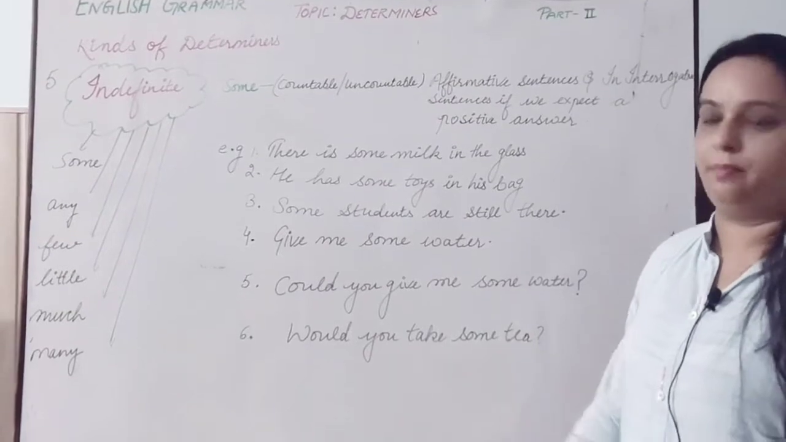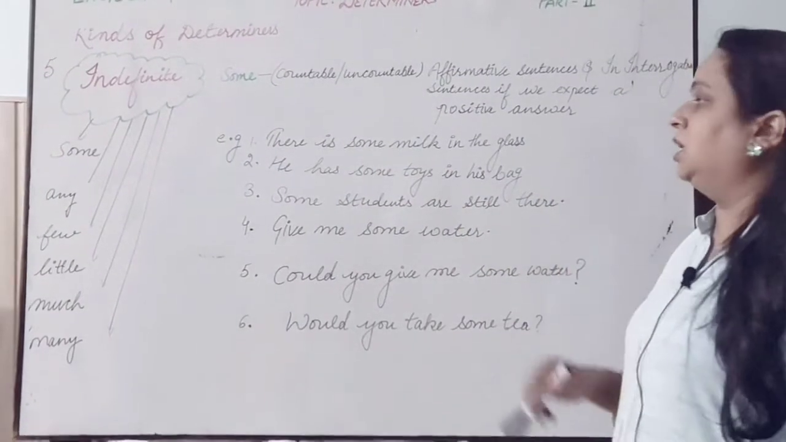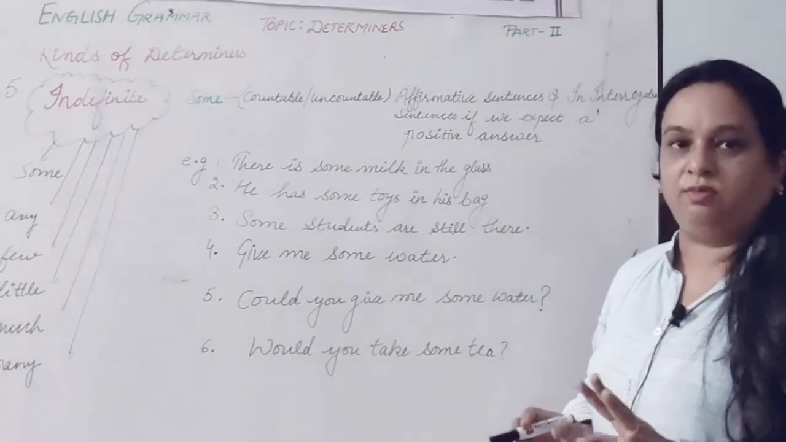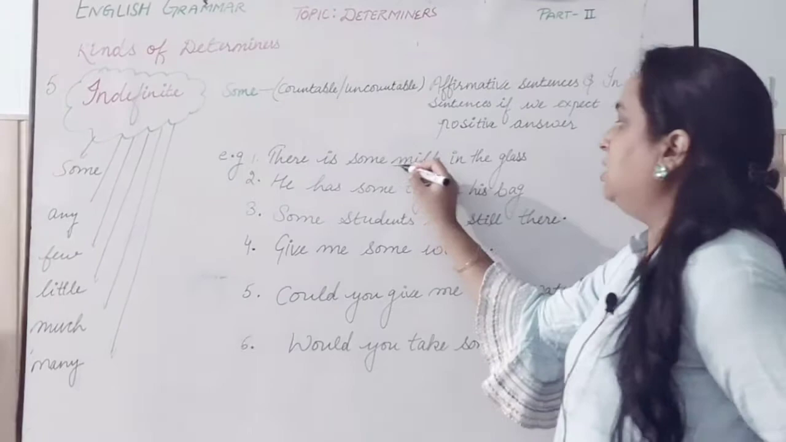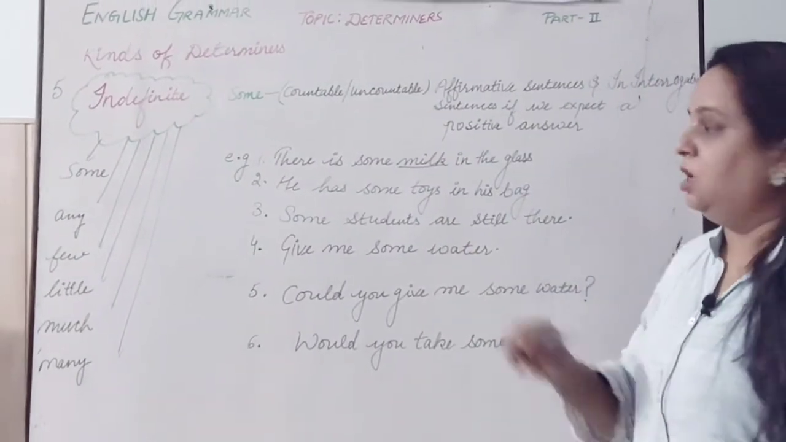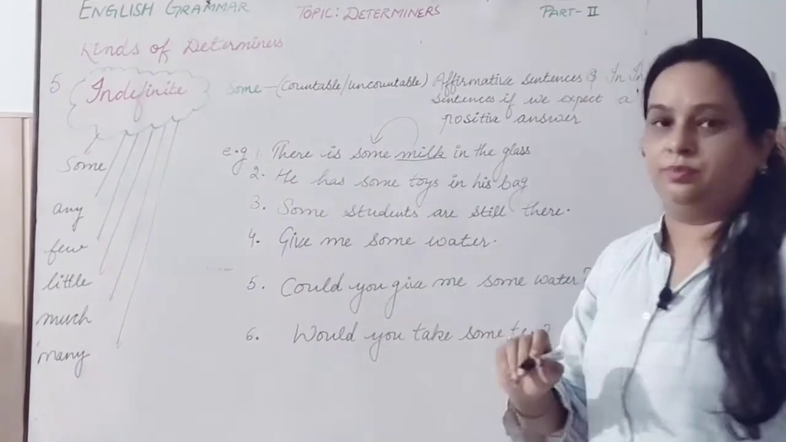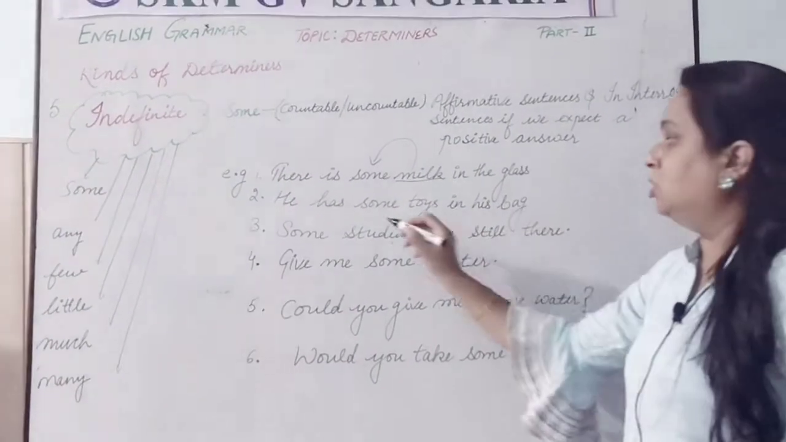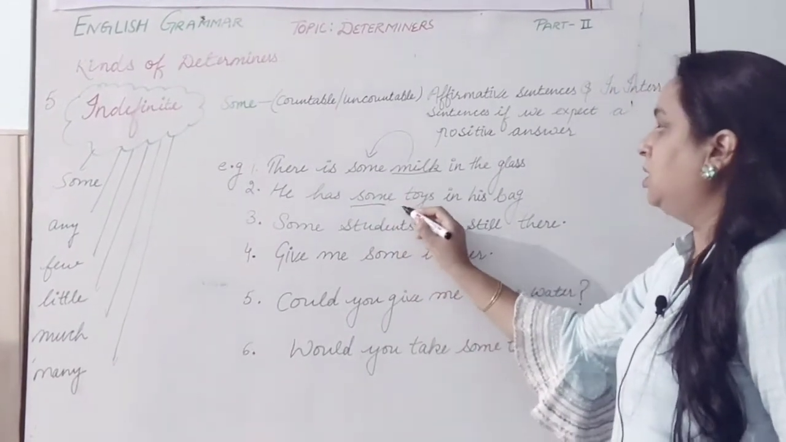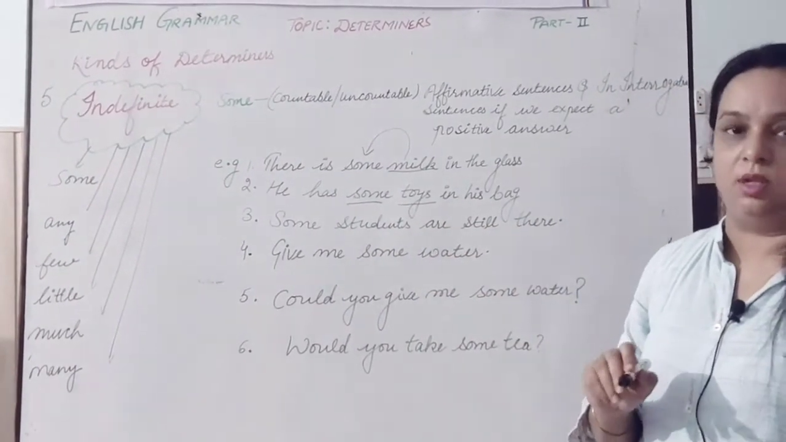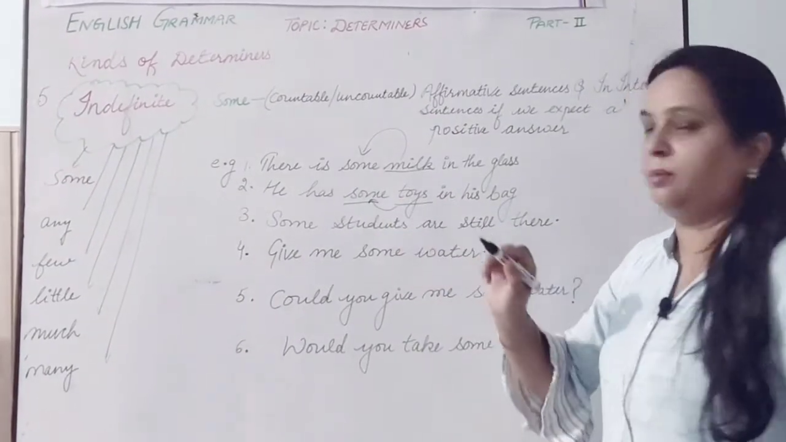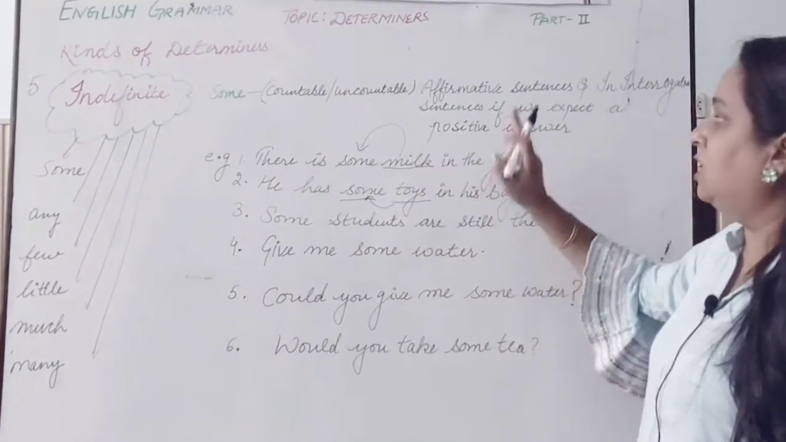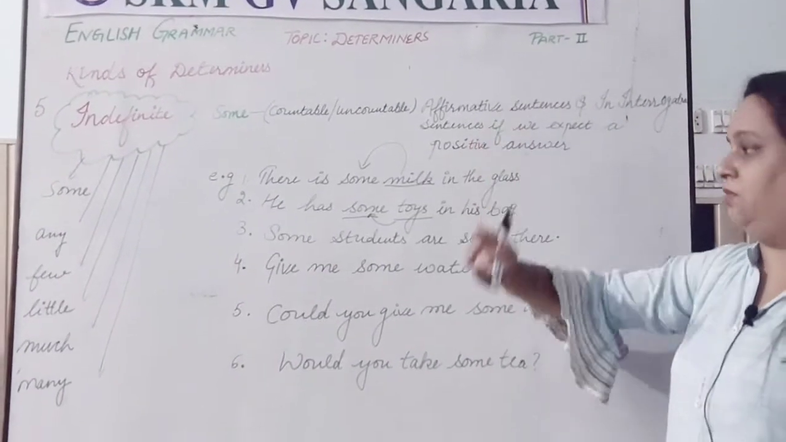Let's have a look at the examples. There is some milk in the glass. So this first sentence is positive, means affirmative, without any no, and milk is what here? Uncountable. With that I have used some. Okay. Second, he has some toys in his bag. So some here is a determiner and toys is countable. So here with toys, which is countable, I have used some. Why? Because the sentence is affirmative.